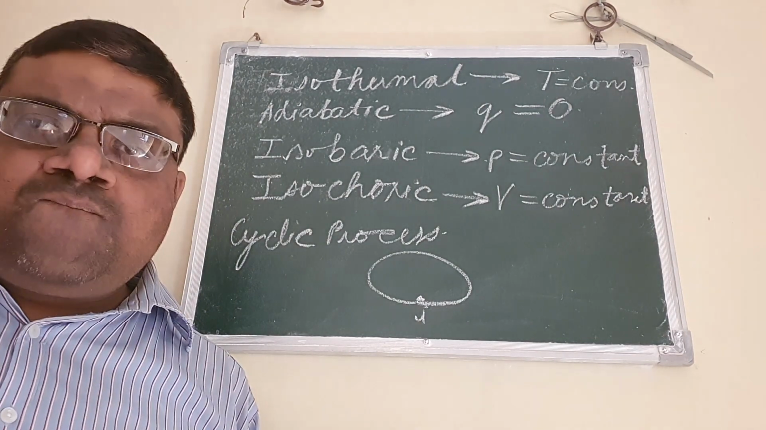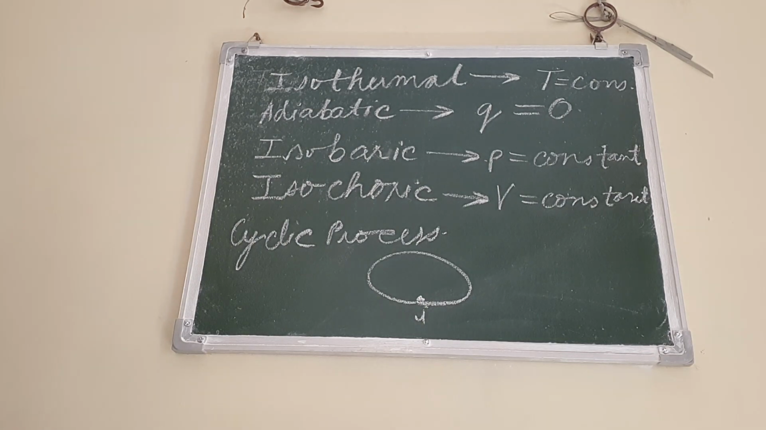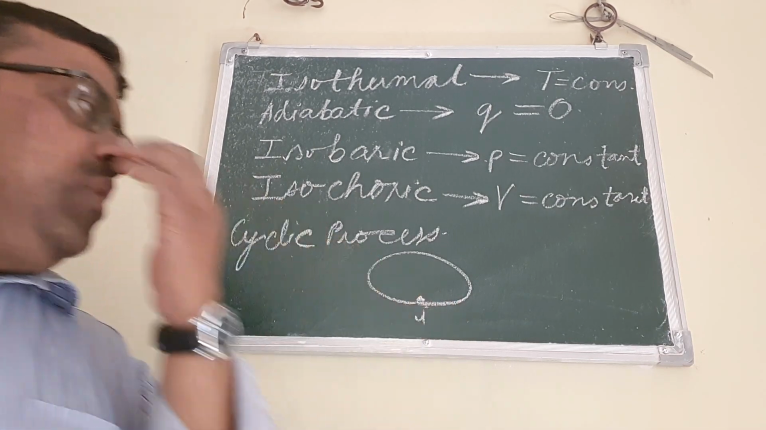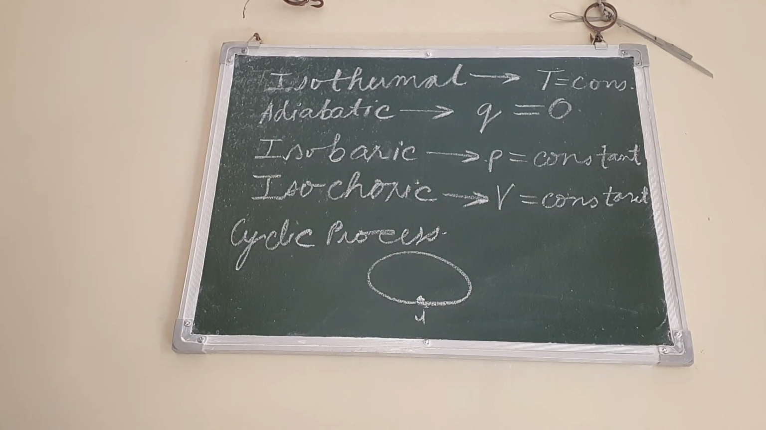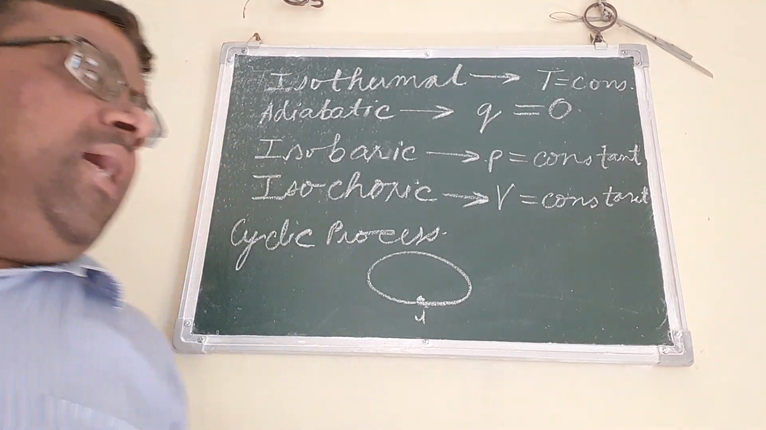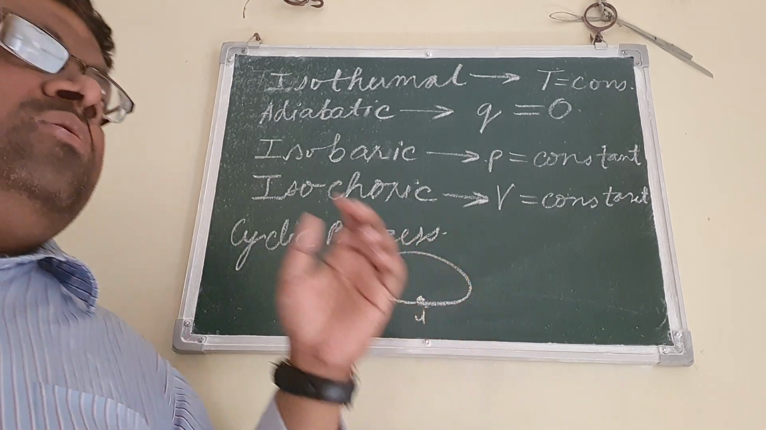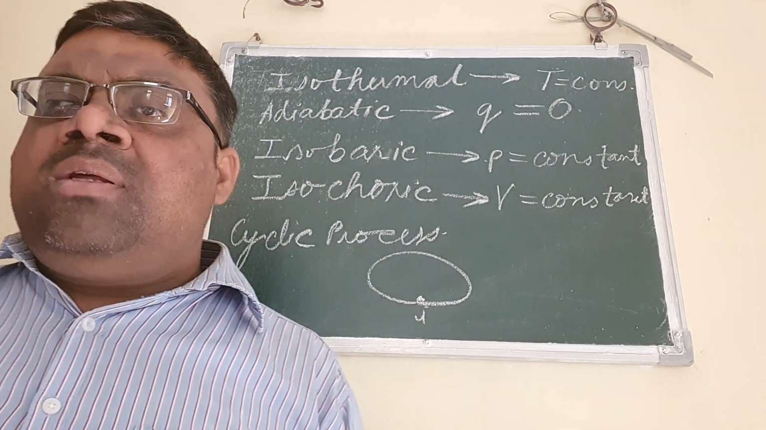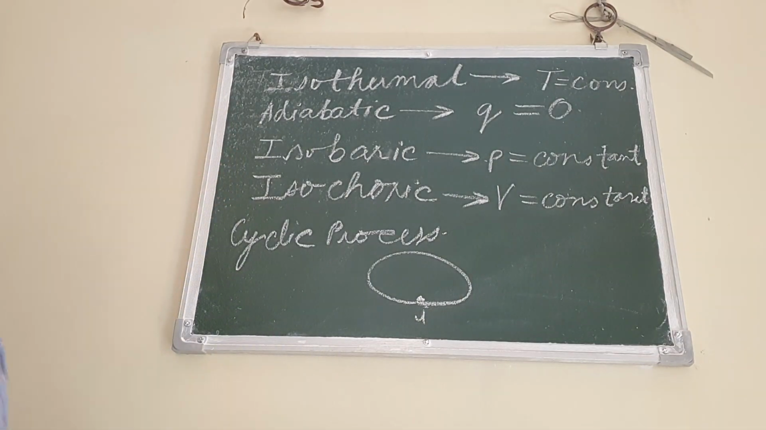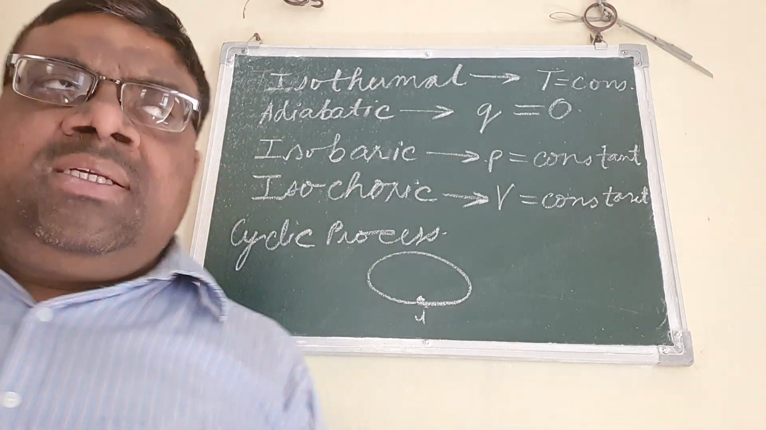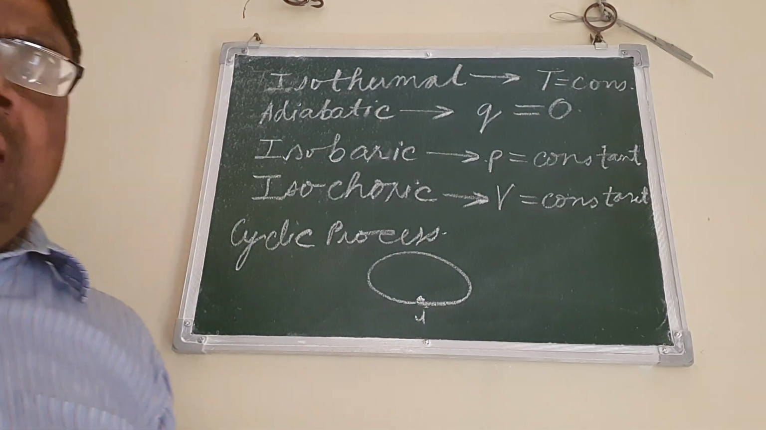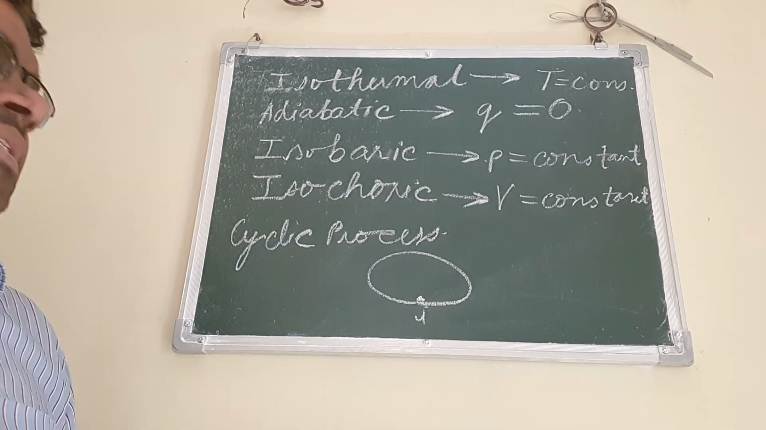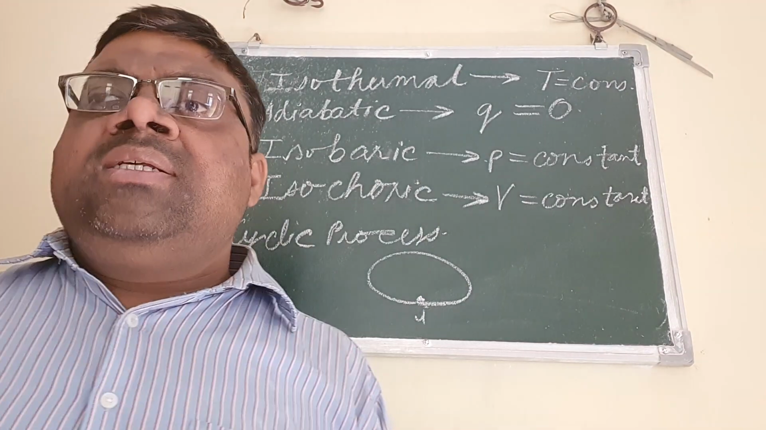Cyclic process. Cyclic process is a process in which the system starts from the initial point and following a loop or a cycle, it ends at the initial point. Means such a process again reaches its original conditions, and in that the internal energy remains constant. Such a process is known as cyclic process.